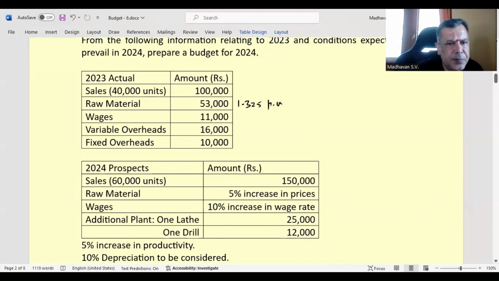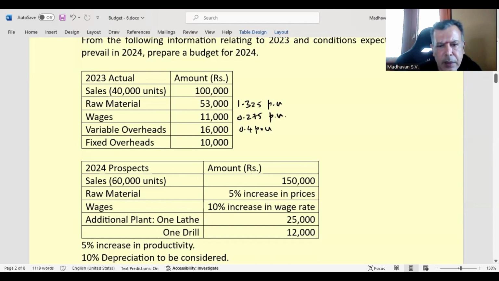Here wages 11,000 divided by 40,000. We get 0.275 per unit. Variable overhead 16,000 divided by 40,000. We get 0.4 per unit.